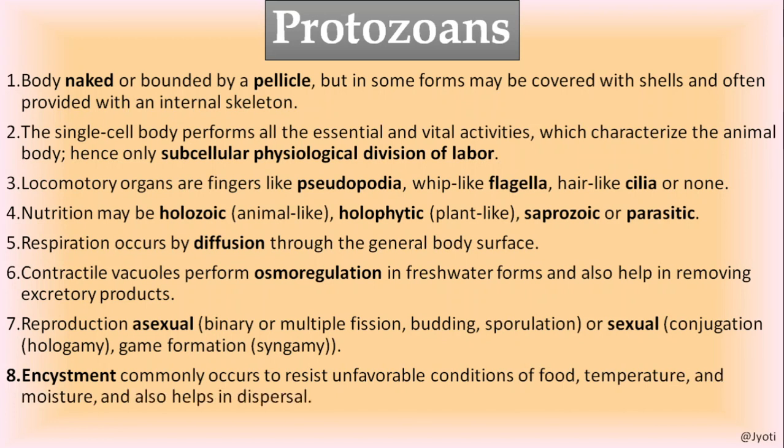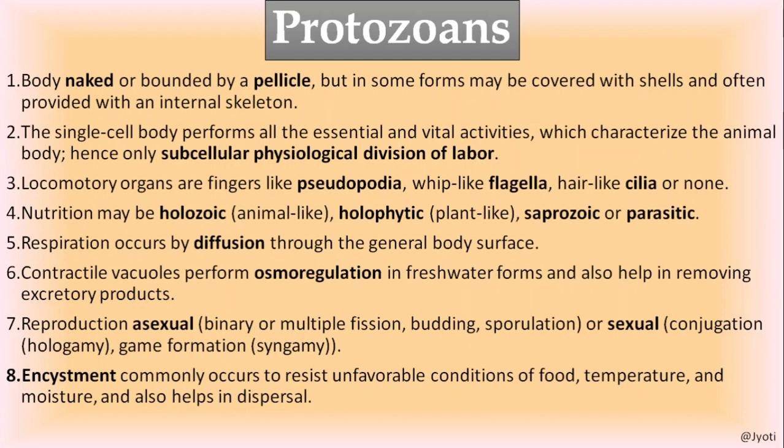Then encystment commonly occurs to resist unfavorable conditions of food, temperature and moisture, and also helps in dispersal. So when there is not sufficient food, or suitable temperature or moisture is not there, that is an unfavorable condition for that particular organism.